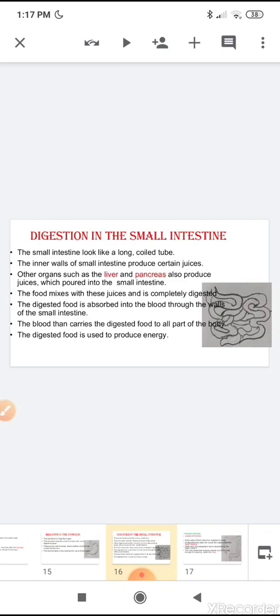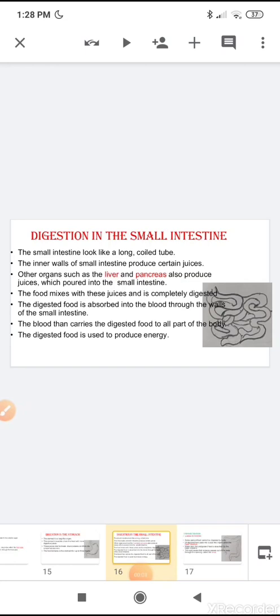The blood carries the digested food to all parts of the body, and digested food is used to produce energy and the other things which are needed by the body.